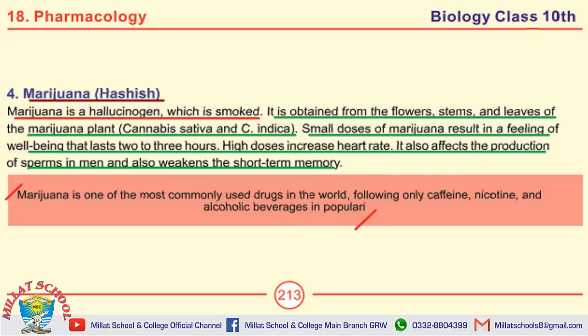If we talk about the MCQs on this page, the first MCQ is taken from the definition of marijuana. Marijuana is a hallucinogen. Marijuana is one of the most commonly used drugs in the world. Marijuana is obtained from flowers, stems and leaves of Cannabis sativa and C. indica. Small doses of marijuana result in a feeling of well-being that lasts 2 to 3 hours.